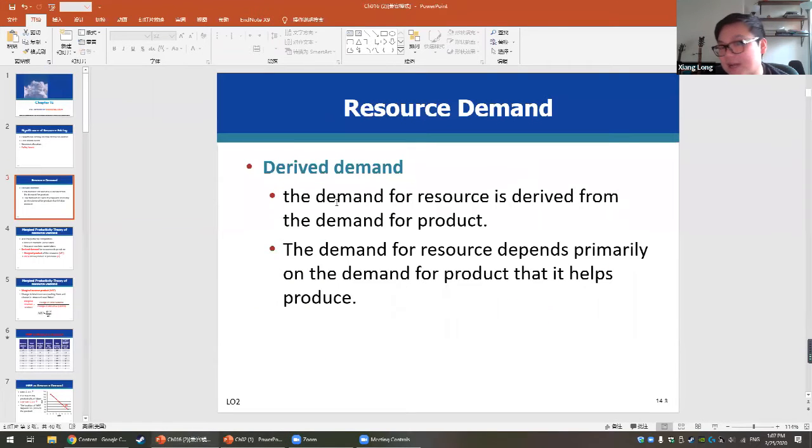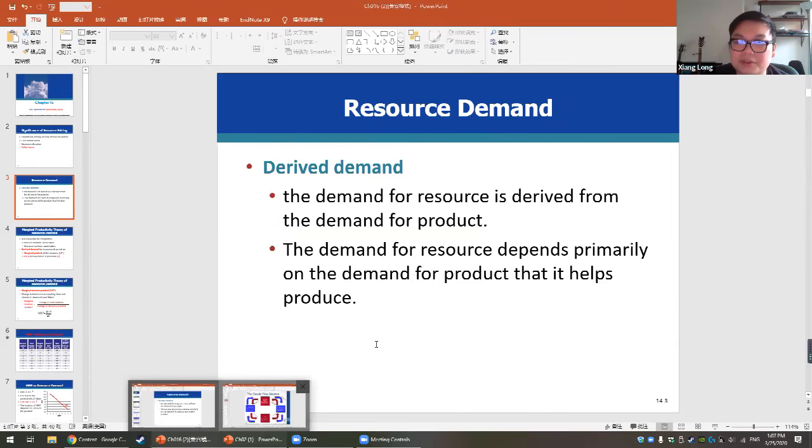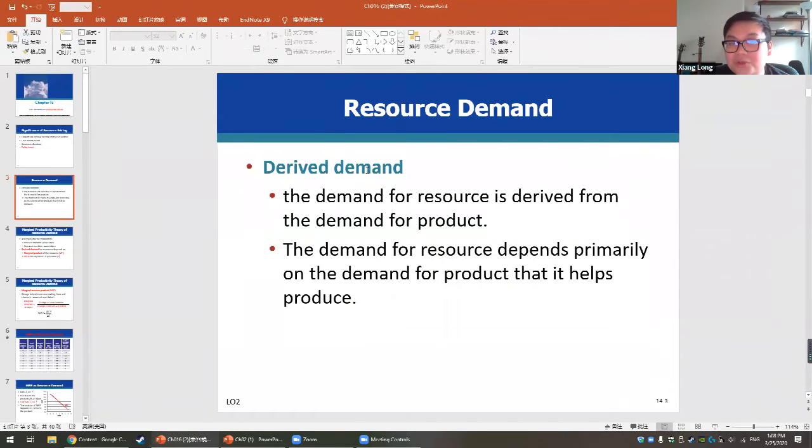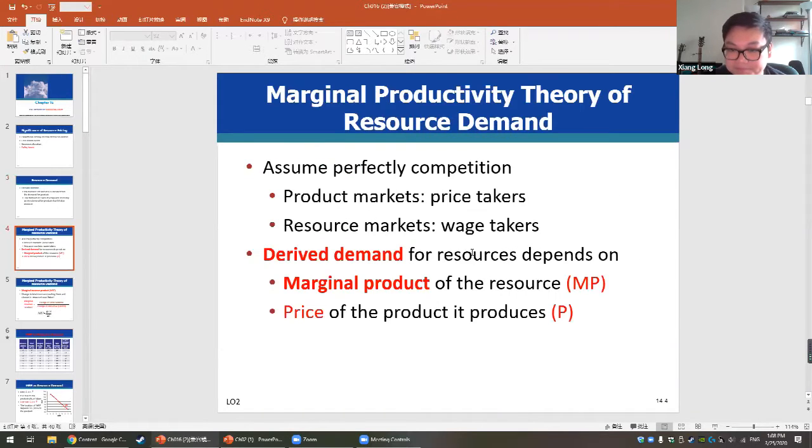So in order to produce more product, the company needs to hire more resources. The demand for the resource is derived from the demand for the product, and depends primarily on the demand for the product that it helps to produce. For example, if the company is going to produce some product that needs labor, they need to hire labor from the resource market to produce that product. So make sure you understand that the demand is derived from the demand for the product. This is very easy to understand.